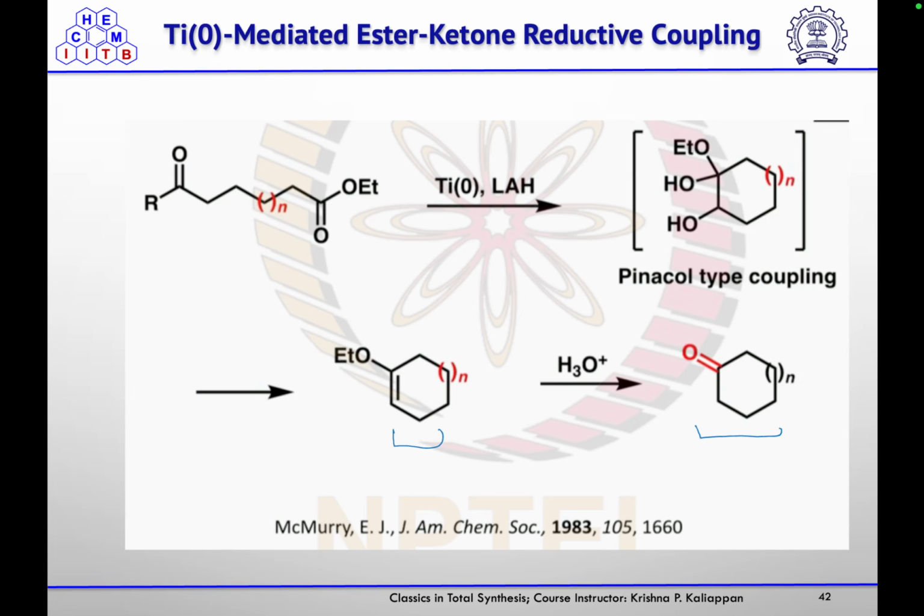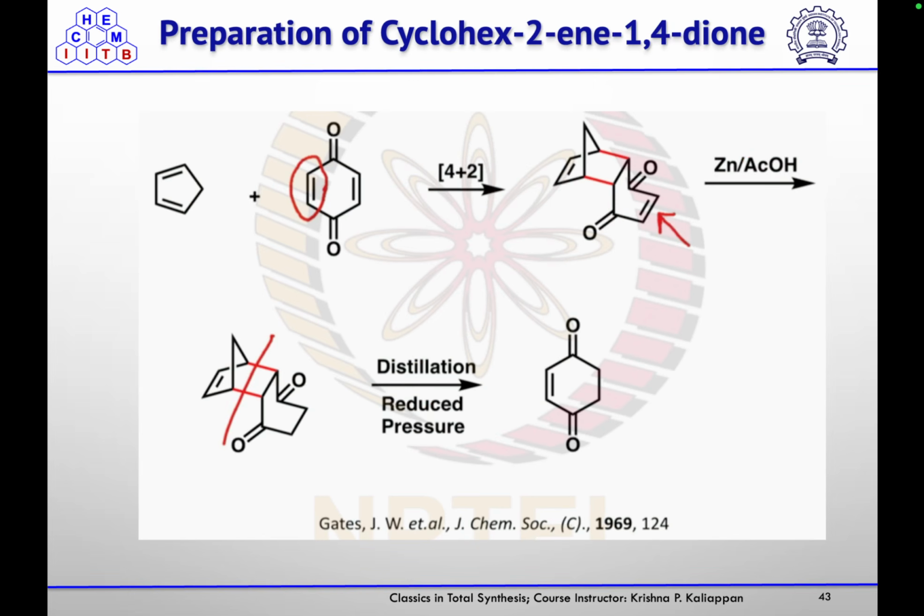So from the corresponding ester and ketone, first the pinacol type coupling, and then the enol ether hydrolysis will give you the corresponding ketone. So the preparation of cyclohexene-1,4-dione: you have this cyclopentadiene and this 1,4-benzoquinone.